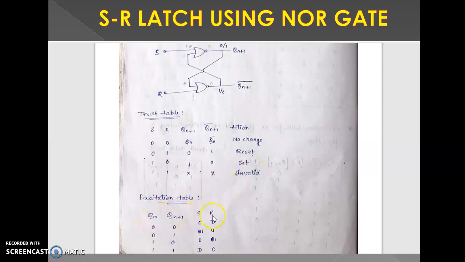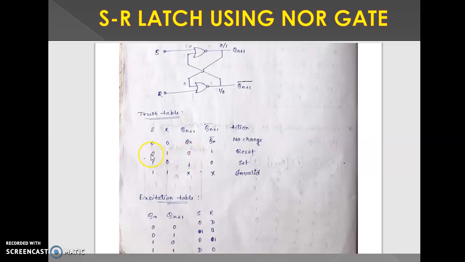Next is the excitation table: Qn, Qn plus 1, S, R. Qn and Qn plus 1, these two variables mean four combinations: 0 0, 0 1, 1 0, 1 1. At first we see Qn plus 1 value is 0. Go to the truth table. Where is the 0? This is 0.